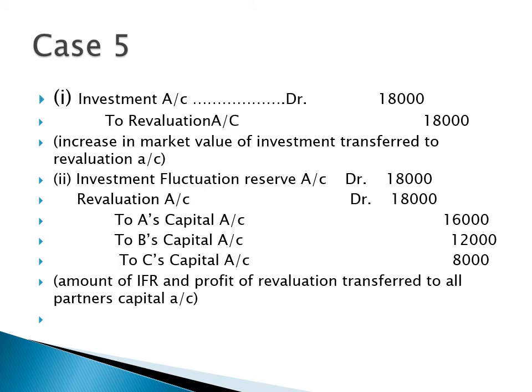The last case was where the market value of investment was 2,18,000. It was increased by 18,000. So there is no need to utilize the reserve, but the value of investment increases, so it will be transferred to the revaluation account. There is a profit. First journal entry, investment account debit to revaluation account. And second, the investment fluctuation reserve which was made of 18,000 cannot be utilized due to the increase in the value of the asset, and the profit of revaluation will be distributed among the partners in their old profit sharing ratio.